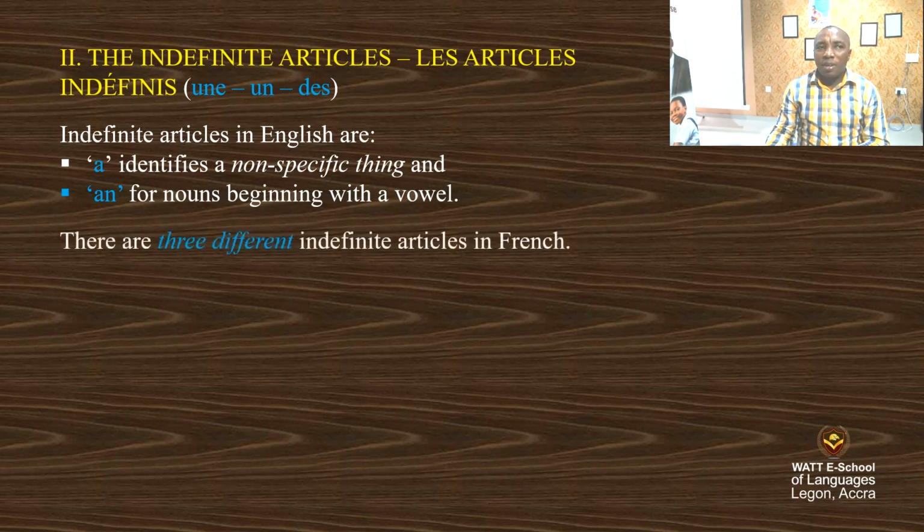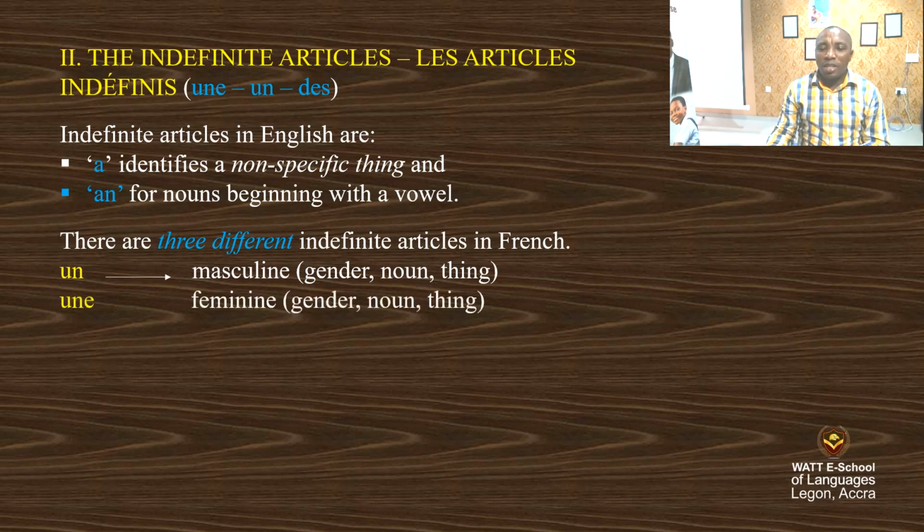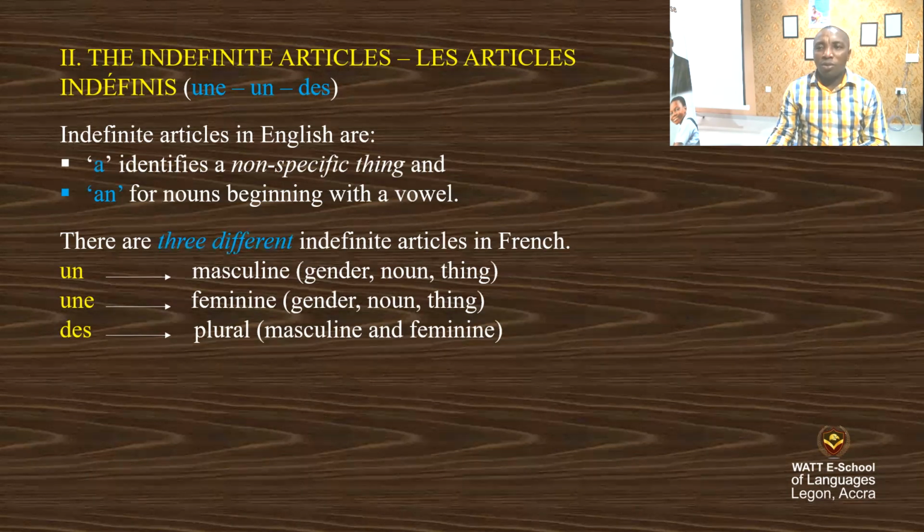Now, there are three indefinite articles in French, which are un for masculine nouns, things or animals, une for feminine nouns and things, and des for plural, that is masculine and feminine plural nouns. Just to tell you that des is used for the plural of un and the plural of une.